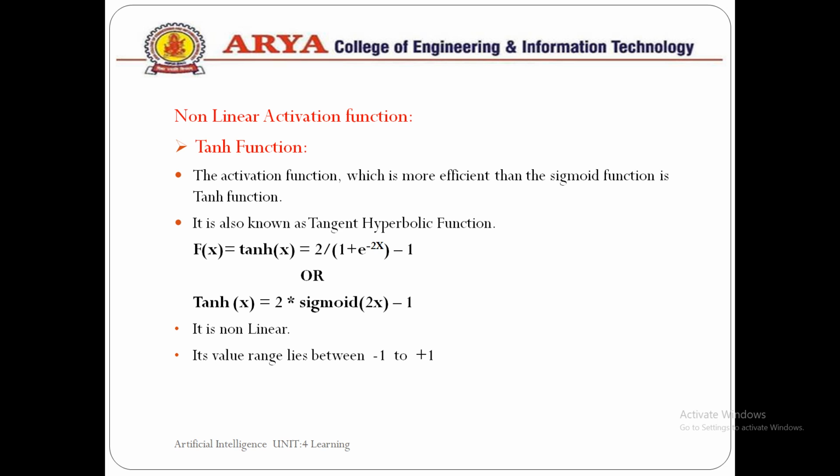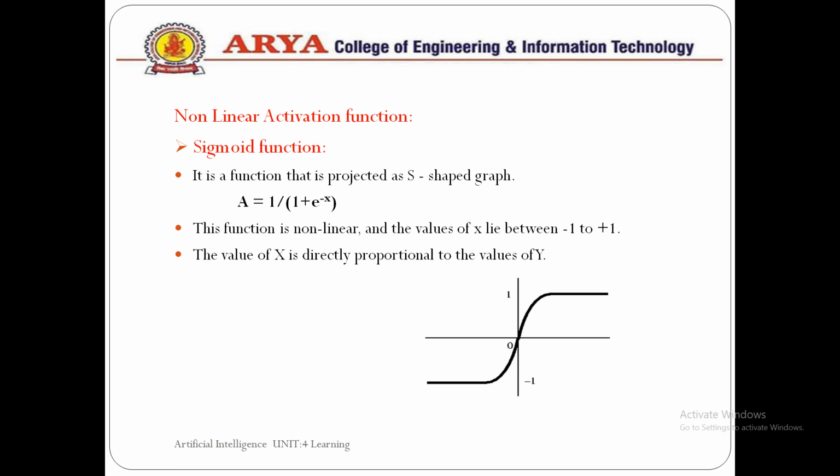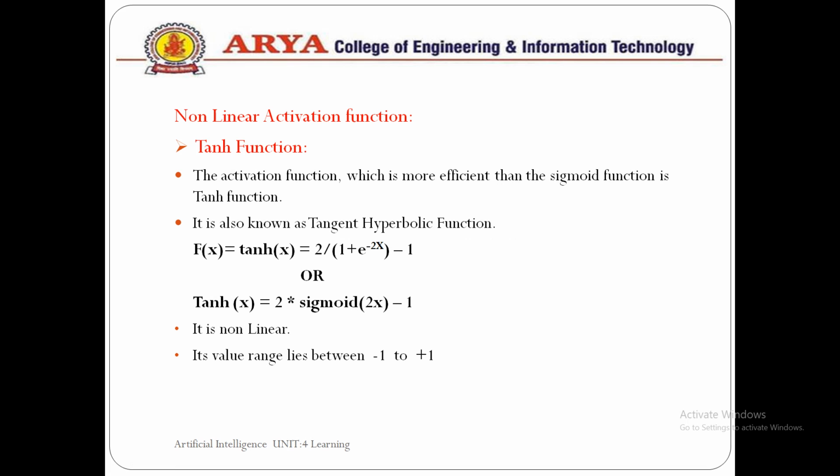And the second non-linear function is the tanh function. This is an activation function which is more efficient than the sigmoid function. It is also called the tangent hyperbolic function, and this is the formula for the tanh function. It is 2 times the sigmoid function minus 1. It is also a non-linear type, and its range lies from minus 1 to plus 1 and has a similar sort of graph as a result when we get a tanh function.